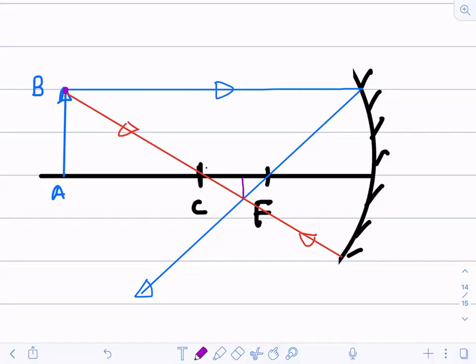B is on the principal axis. On the intersection point, we have B. So it is drawn like this. This is B point and this is A point. Understood? So this is A dash and this is B dash.